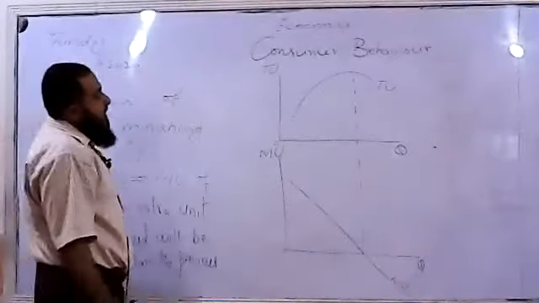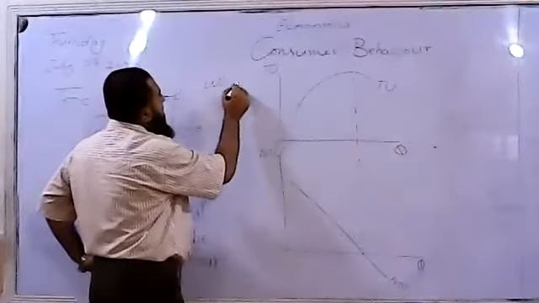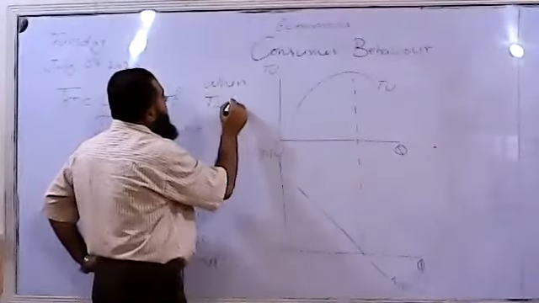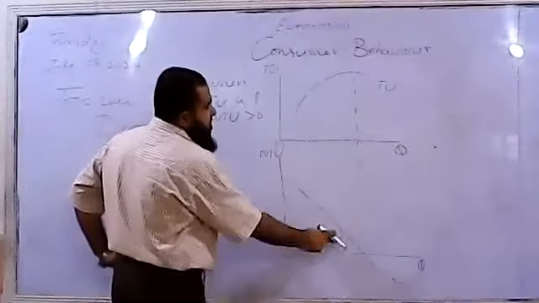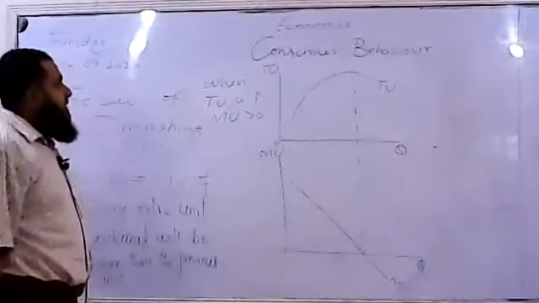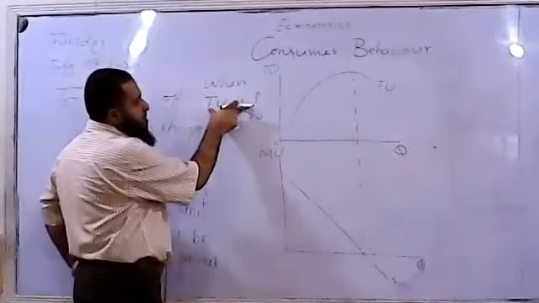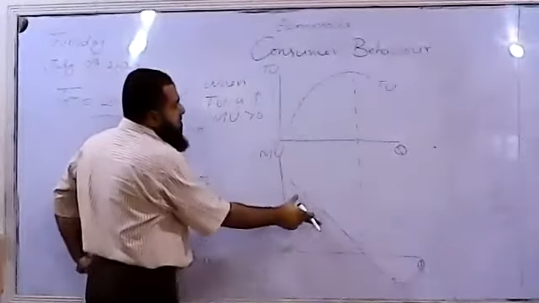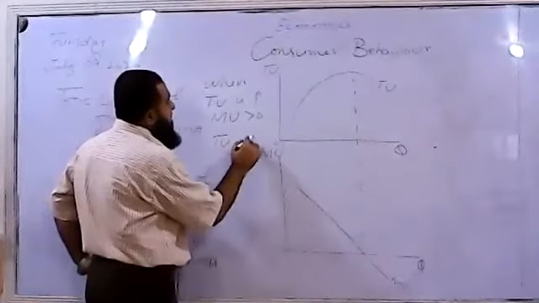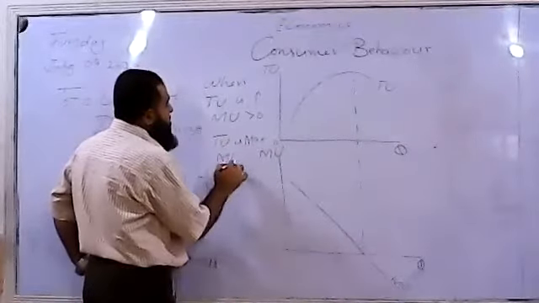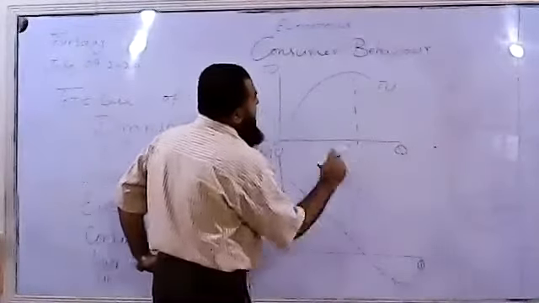You can find that when total utility is increasing, marginal utility is positive. It is a positive value. You can see the table I have shown you. When total utility is increasing for every extra unit consumed, marginal utility is positive. And when total utility is maximum, marginal utility will be zero.